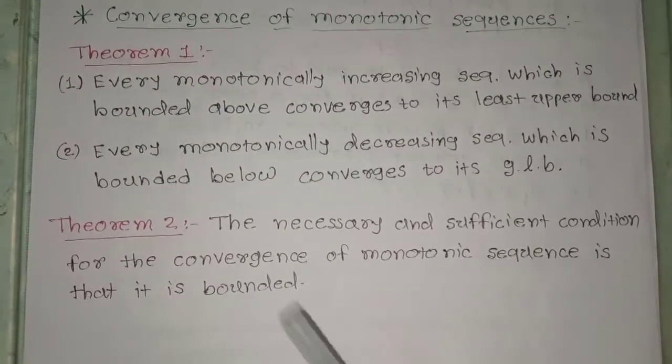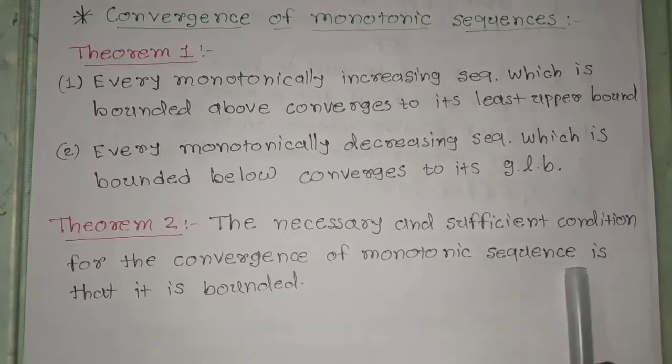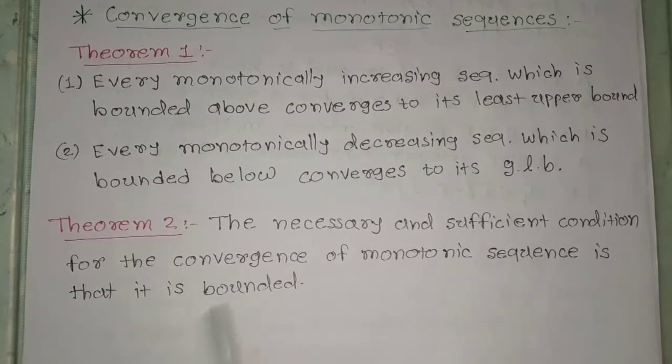Theorem 2. The necessary and sufficient condition for the convergence of a monotonic sequence is that it is bounded. If the given sequence is monotonic and also it is bounded, then the sequence will be convergent.